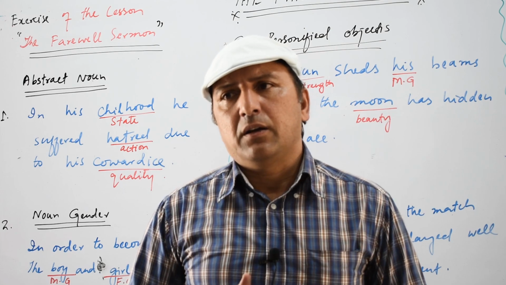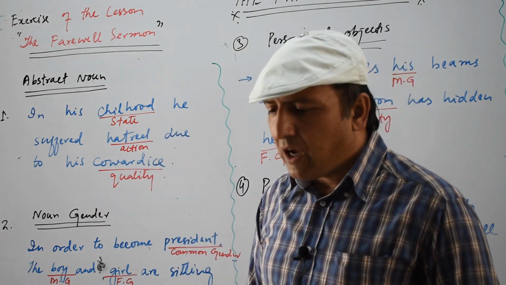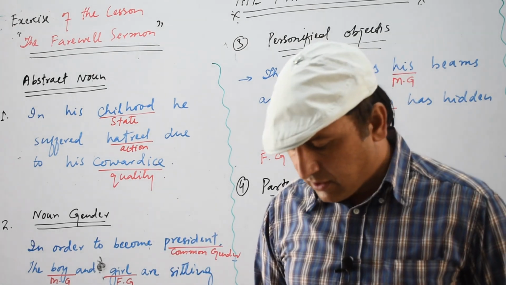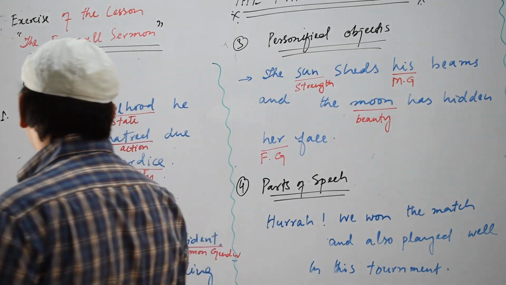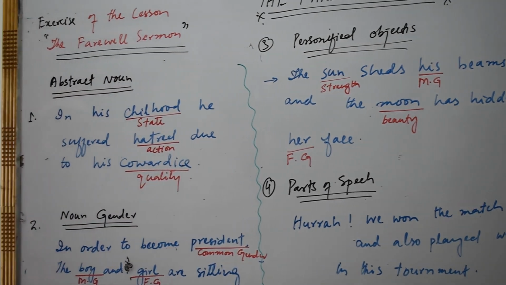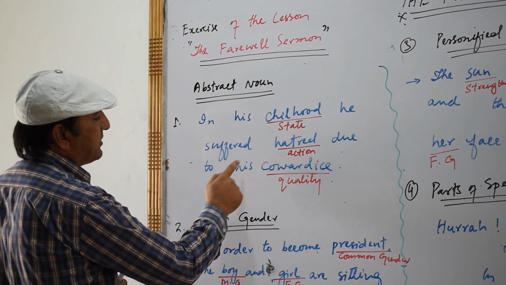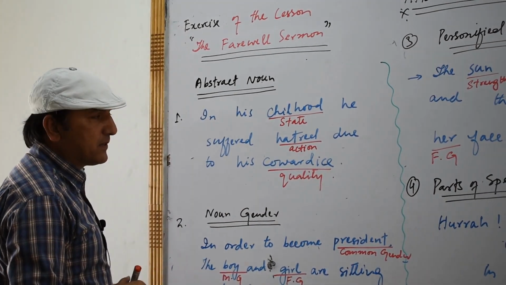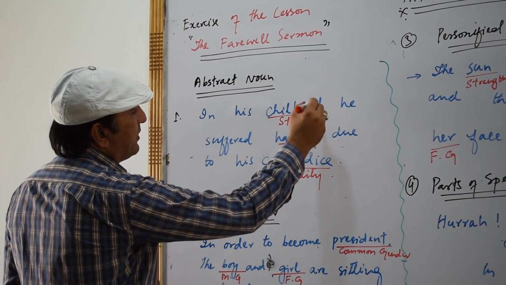Okay, now you see, first of all we have abstract noun. I wouldn't define it first. Let's read the first sentence. In the first sentence, you see, we have, in his childhood he suffered hatred due to his cowardice. Now you see, in the first sentence we have the first word, childhood.